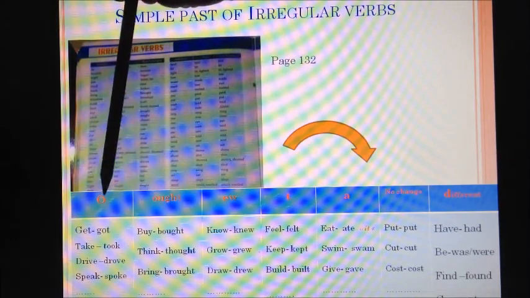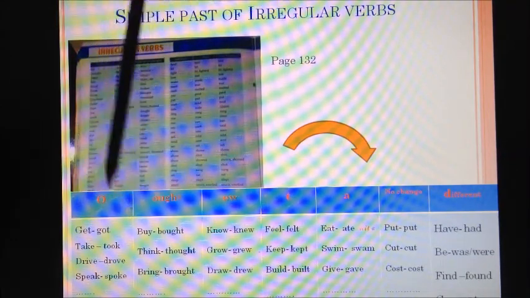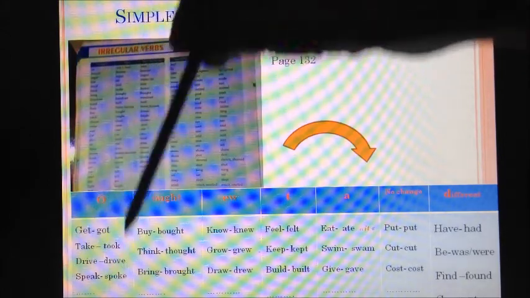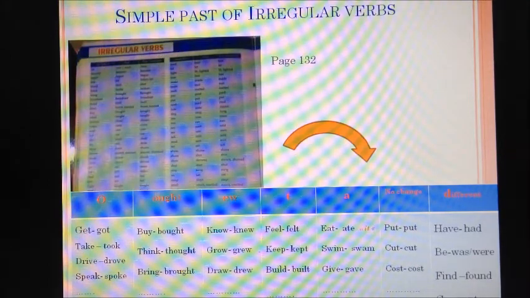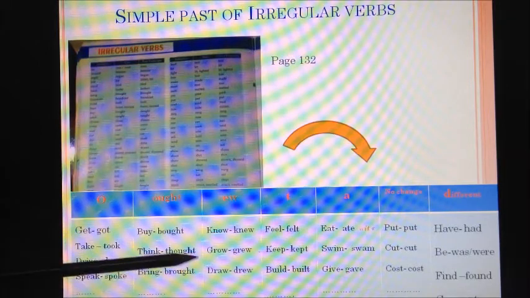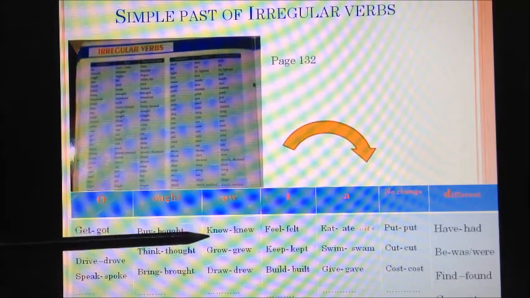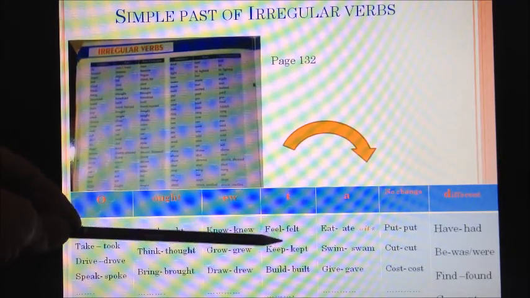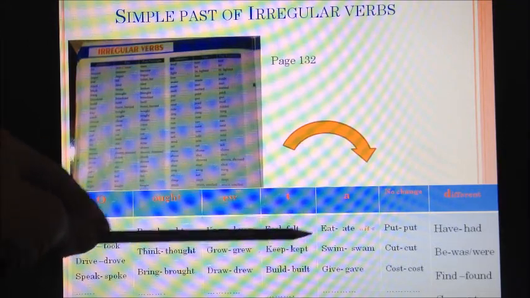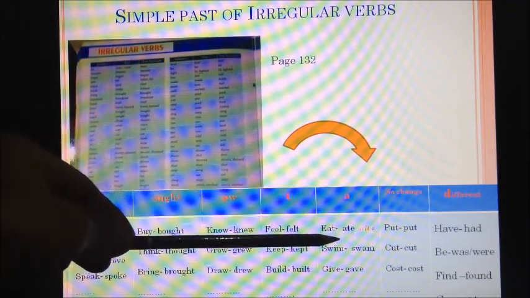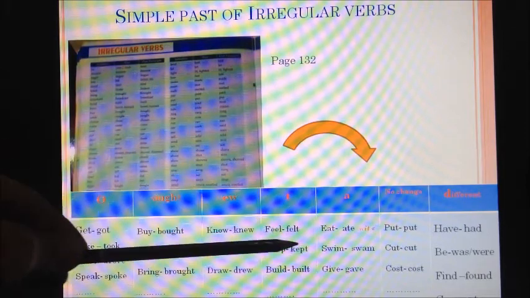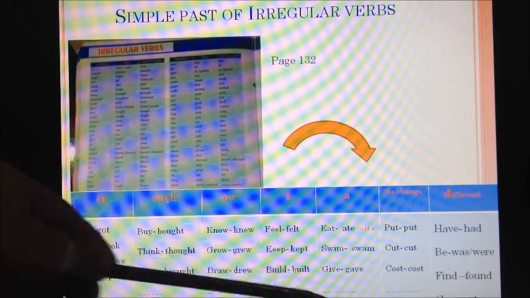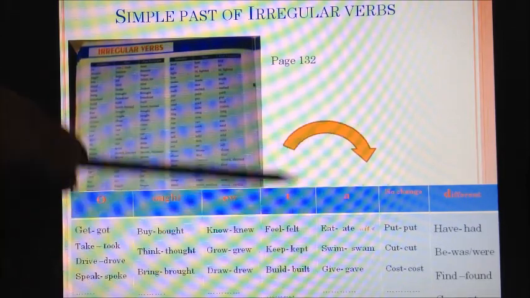So, for example, the O: get, got, take, took, drive, drove. Notice that these have the same ending. You have the same spelling. Buy, bought, think, thought, bring, brought, know, knew, grow, grew, draw, drew, feel, felt, keep, kept, eat, ate. Notice here the pronunciation. Eat, ate. Swim, swam. Give, gave.